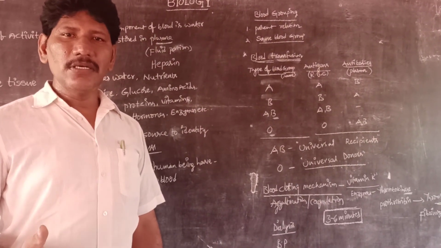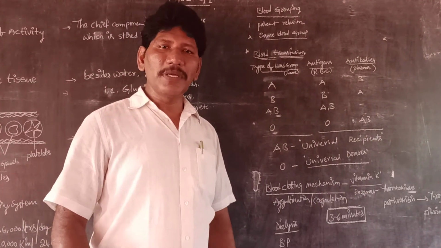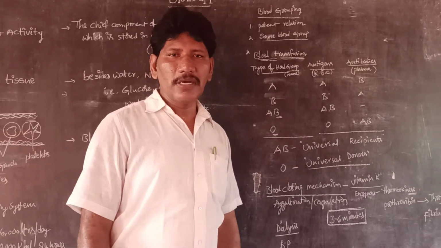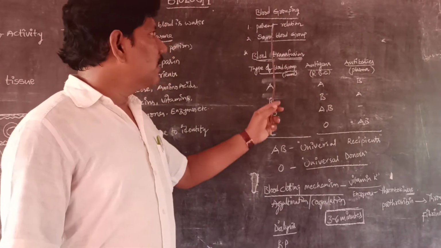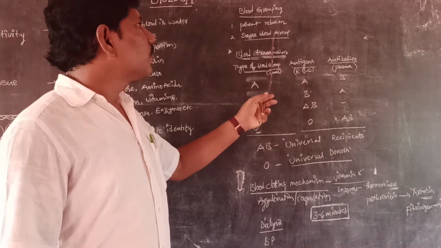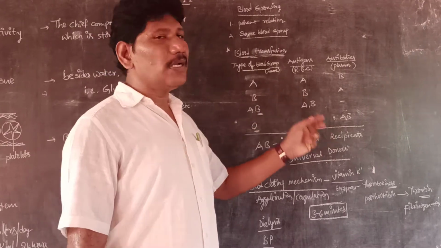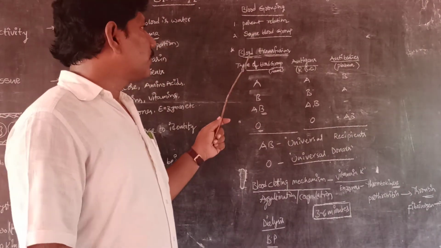The second is in our society, where we have blood grouping relations. So we have two kinds of relationship: one is the parent relation, and the second is, in society, the same blood grouping relation.